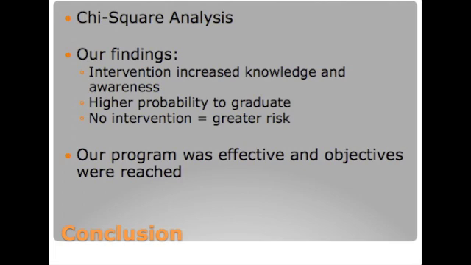Those who received the intervention were at a higher probability to graduate. Those who did not receive the intervention were at a greater risk to become pregnant. Our findings show that the data proves the intervention and the program were effective and the objectives were reached. Although the data we found proved to be effective, we do acknowledge limitations in the program: a small sample size and implementation in only one school.